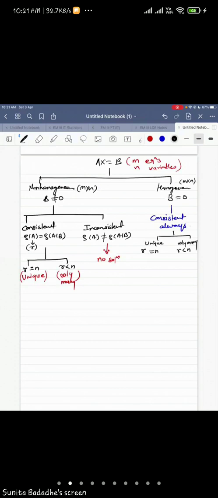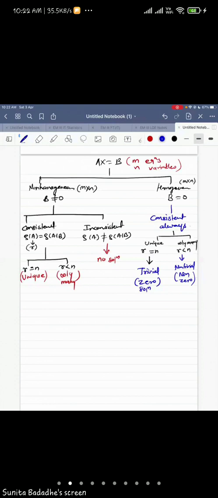So the condition is the same. The unique solution is called the trivial solution because it is nothing but the zero solution. The other is called a non-trivial solution because we get a non-zero solution. Zero and trivial, non-zero and non-trivial have the same meaning.